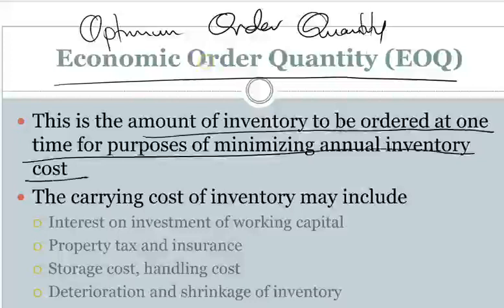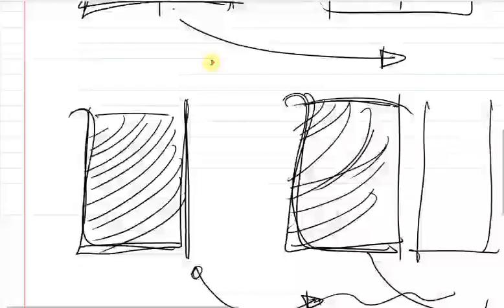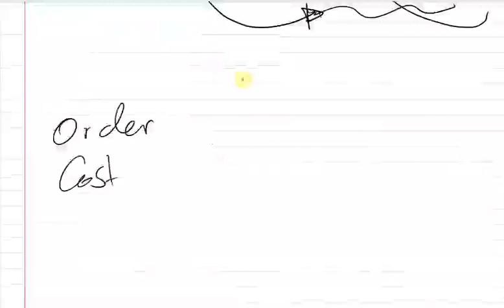So with this system, they use a theory that there are costs that are related with ordering, and there are costs that are related with holding. So you have ordering cost, and you have holding cost.